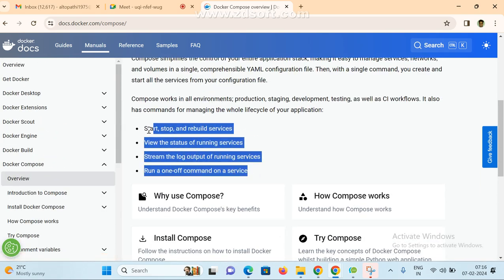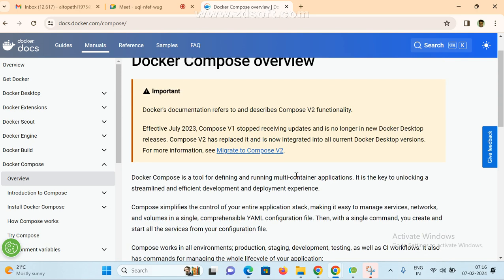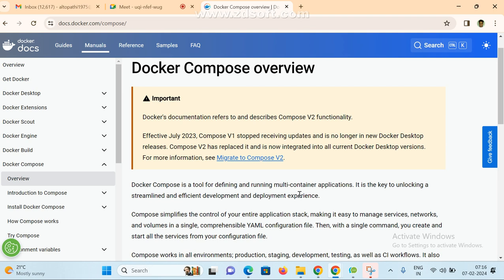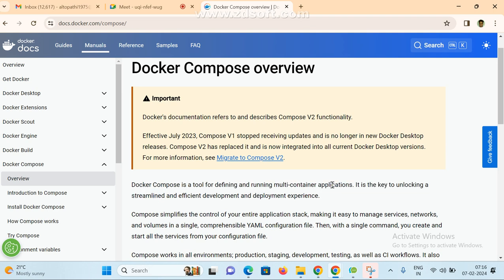We can create multiple containers, stop multiple containers, run multiple containers, and check the containers' logs. Whatever we want, we can check it. It is one tool for defining and running multiple containers.